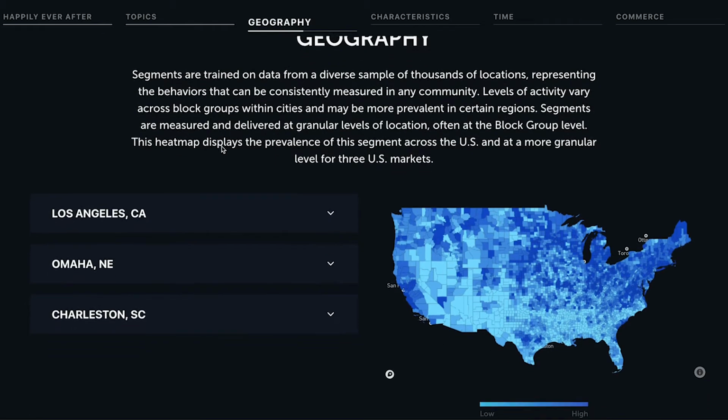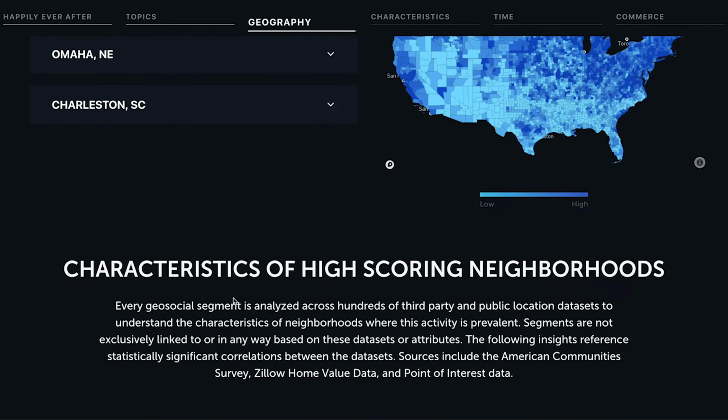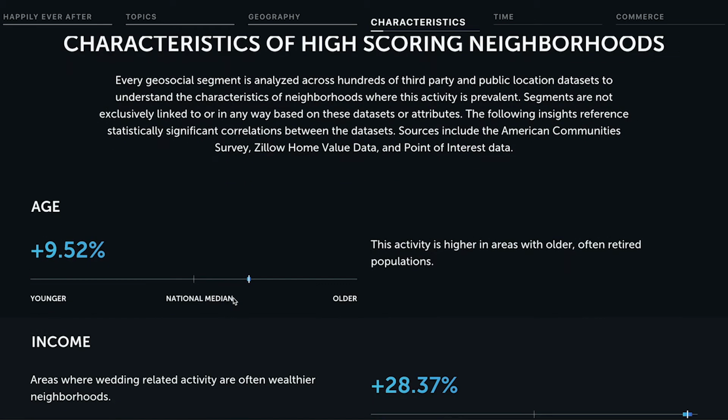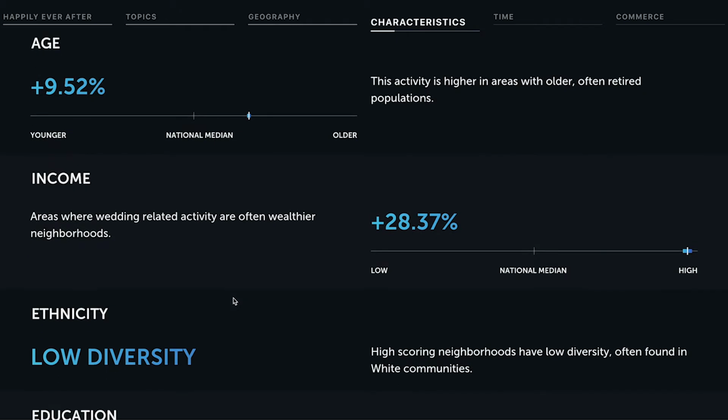We're going to skip over the geography section of this video, but it shows the segment mapped across the nation and for 3 specific cities as well. Moving into what this segment means for a neighborhood, you can see that this segment is correlated with areas that are older, higher income, and not very diverse. In fact, out of all of our segments, this one has the strongest relationship with income.